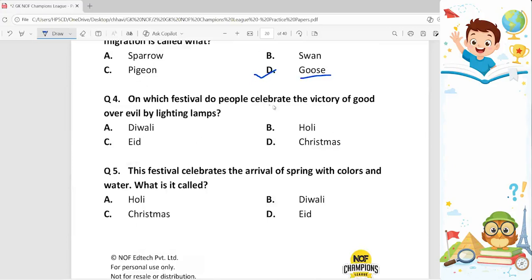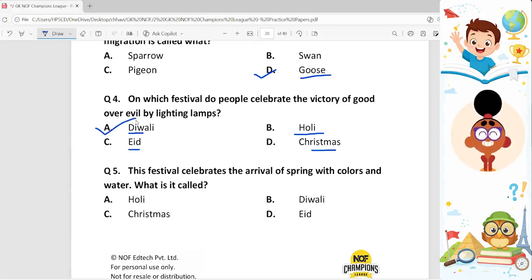On which festival do people celebrate the victory of good over evil by lighting lamps? So Diwali is the festival of lights, Holi is the festival of colors, Eid is the festival of Muslims, Christmas is the festival of Christians. So our correct answer is option A, Diwali.